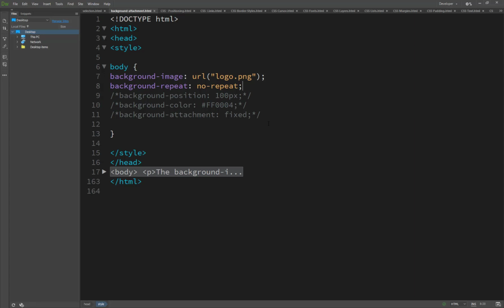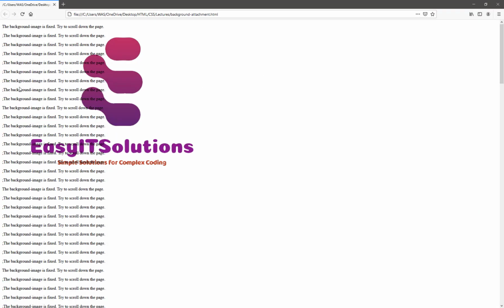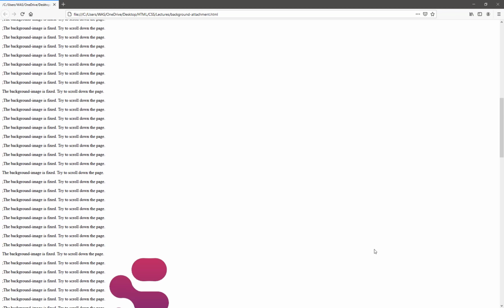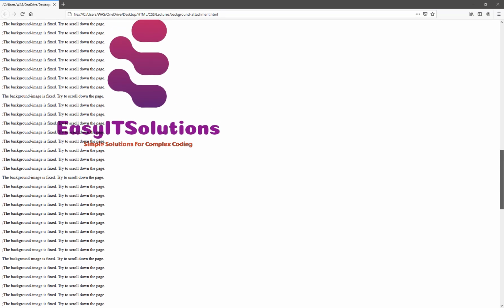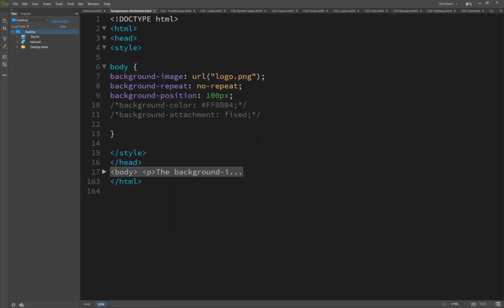And the next one is background position. It's background position. So it sets the position of the background image, for example 100 pixels away from the left side. Now you will see it automatically makes a distance of 100 pixels from the left corner. Here we use center and 100, and it's a top value, I think.